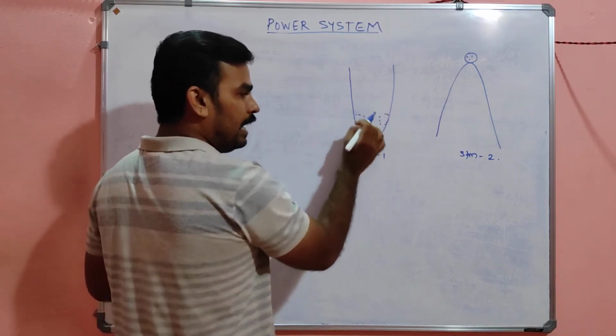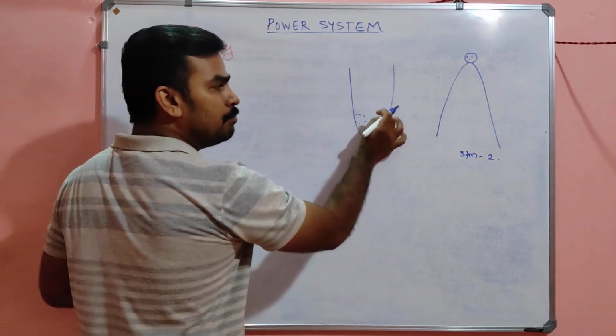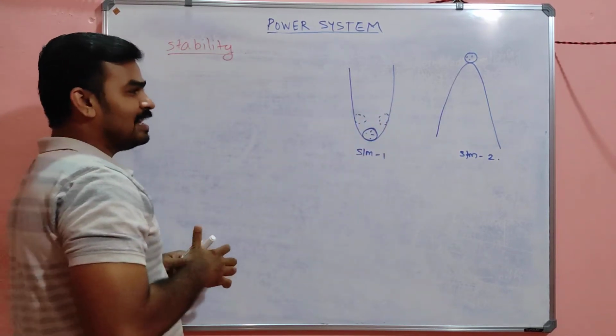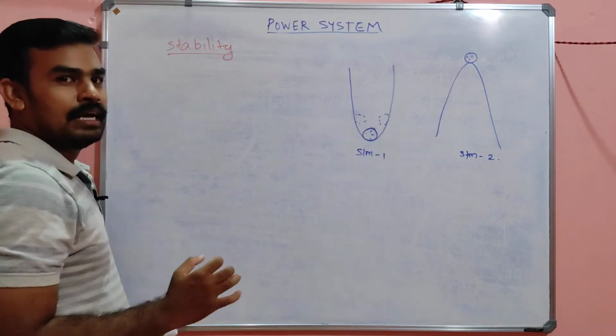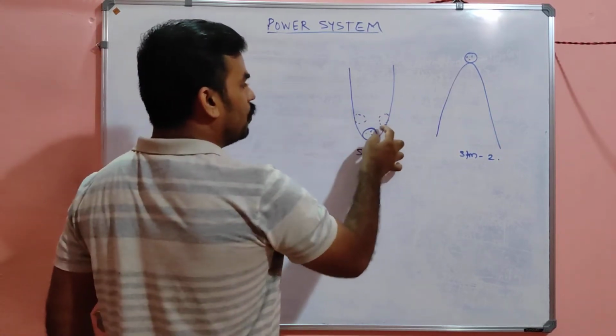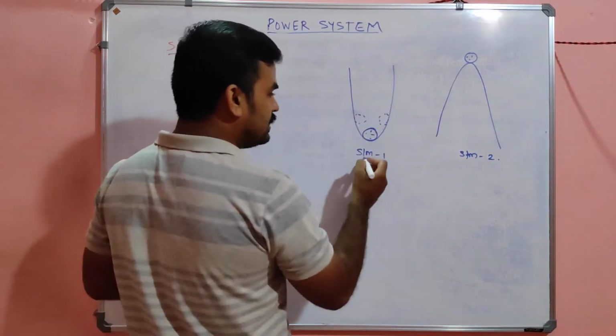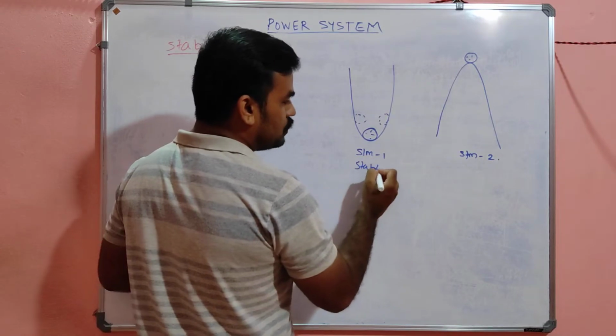If I apply any disturbance in both directions, the ball will temporarily move to another position, and if I remove that disturbance, what happened? The ball will come back to its original position. So such a type of system is said to be stable.